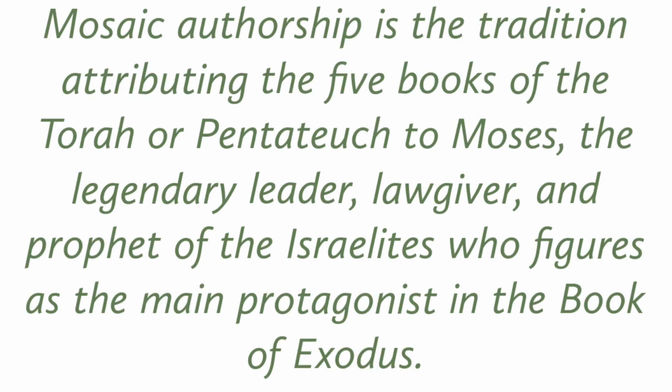So Mosaic authorship is the tradition attributing the 5 books of the Torah or Pentateuch to Moses. So this particular topic wants you to understand that Moses is the author of the first 5 books in the Old Testament, and we also have to look at the argument that Moses is not the author, right? So we have a different school of thought with a different perspective about those 5 books, and that's what we'll be looking at strictly on this topic, okay?